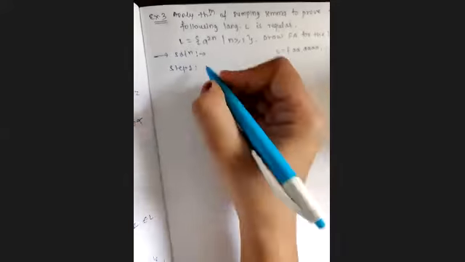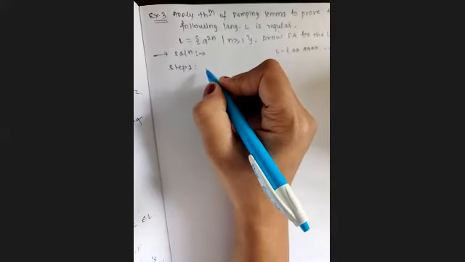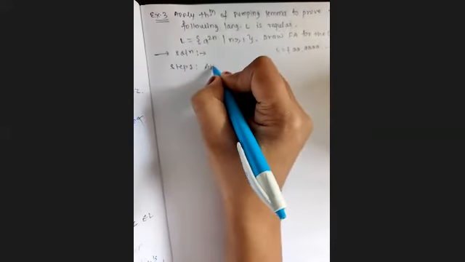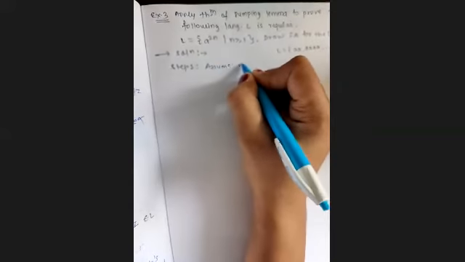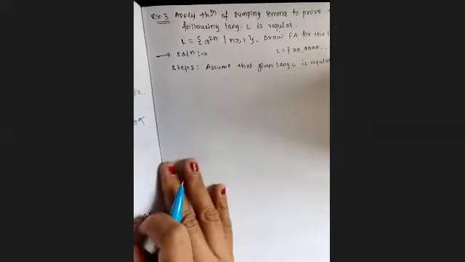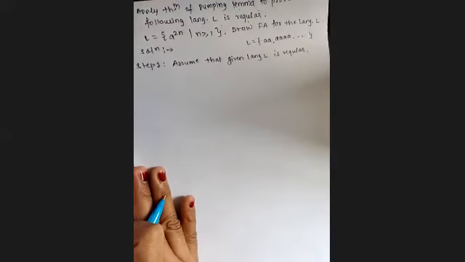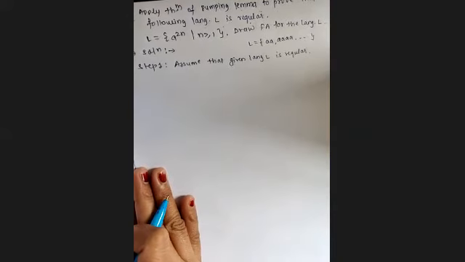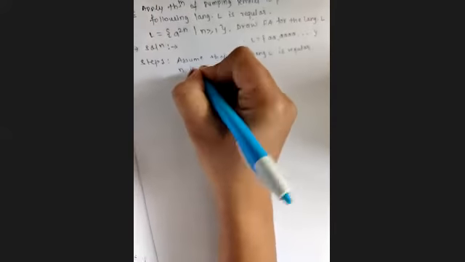Okay, so what is step 1? First of all, assume that the given language L is regular. Then n is the constant of pumping lemma.